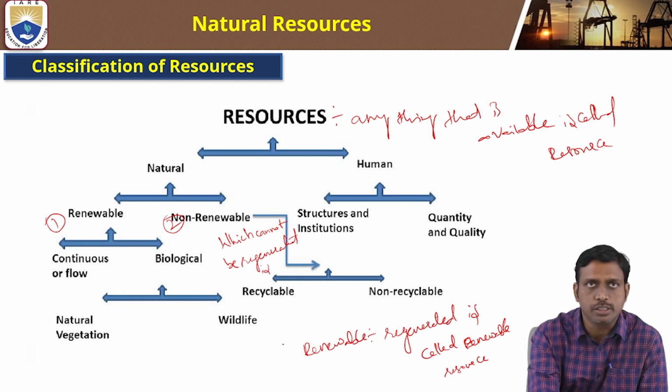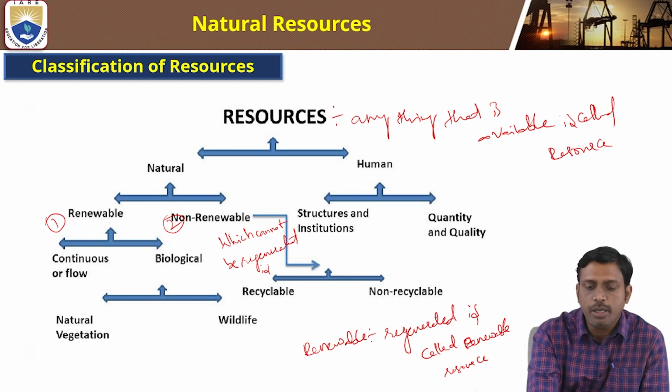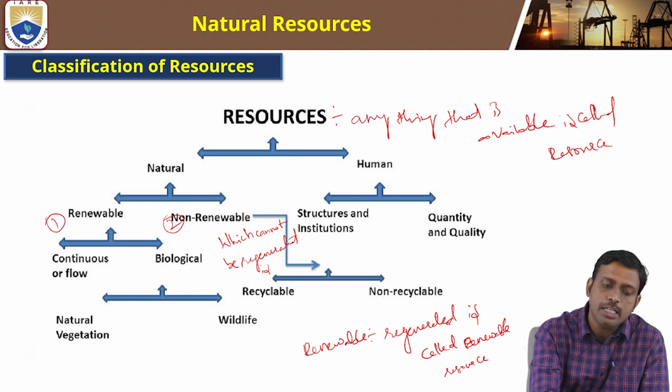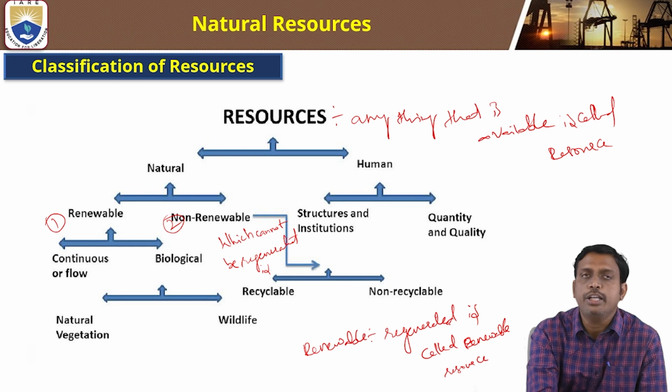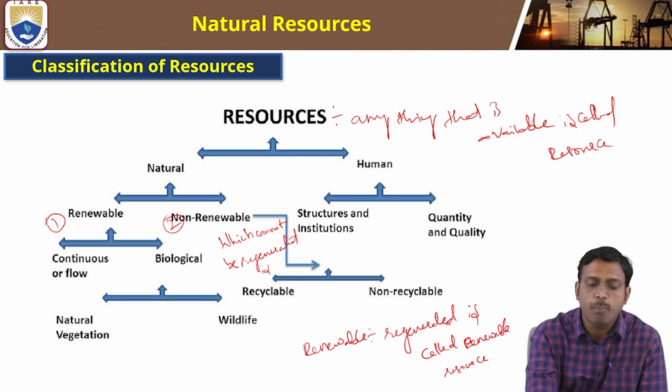Here the resources have been classified into renewable, natural, and human. Coming to the human resources, there are structure and institution, and quantity and quality. It depends upon the quality and quantity. Renewable has again been classified into continuous or flow, and biological resources.